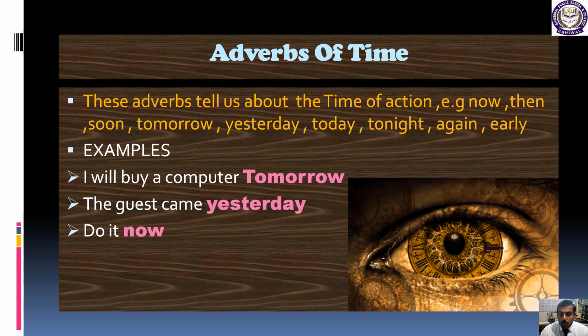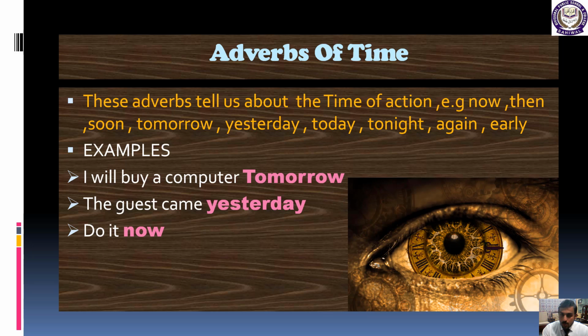Here are again some examples for your understanding, students. I will buy a computer tomorrow. Now this highlighted word tomorrow is telling us about the time, when the activity will occur. So tomorrow is giving us the adverb of time. This is a simple example of adverb of time: he will buy a computer tomorrow. The highlighted word tomorrow is talking about the time at which he will buy a computer.